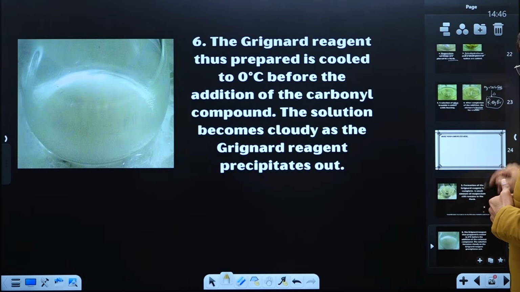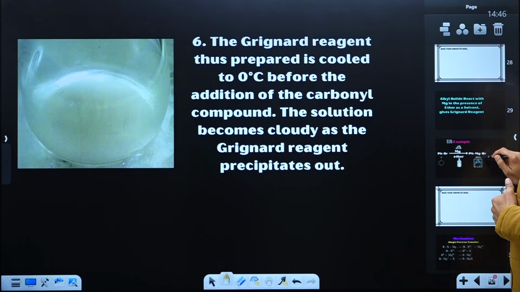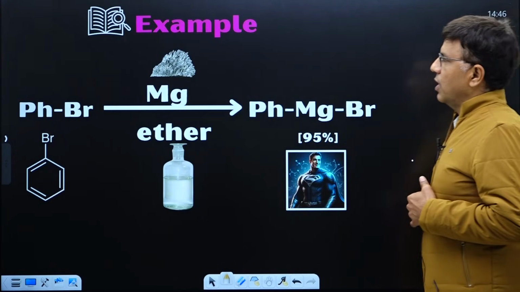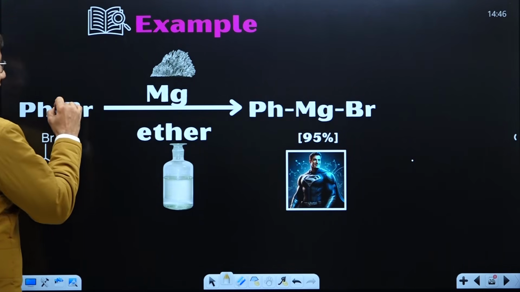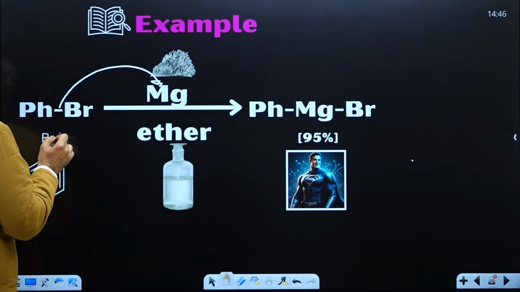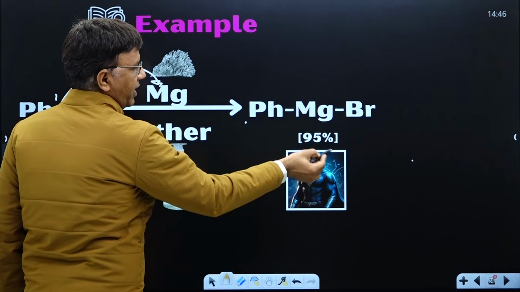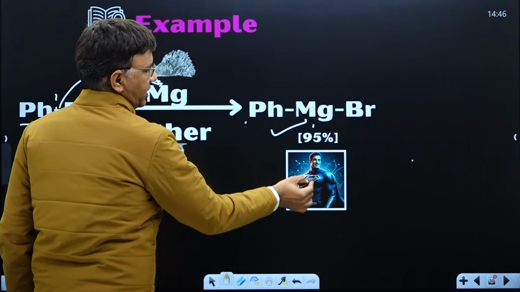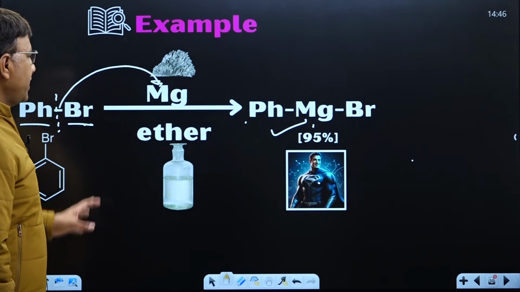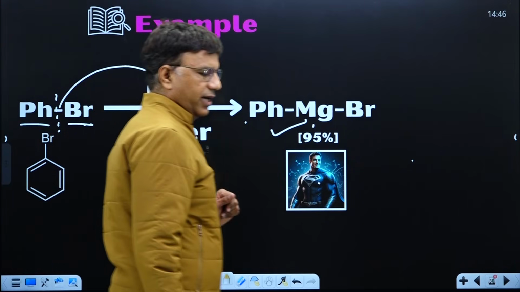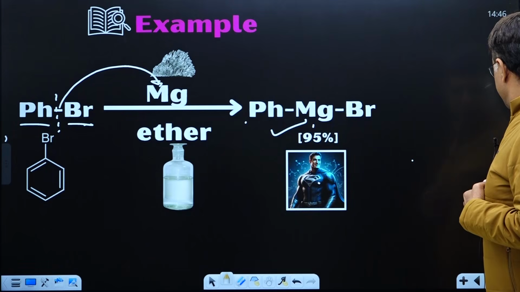This is a simple sum that is not very important. So let's start here. One more example: how to prepare Grignard. This is aryl bromide reacting with magnesium. In presence of magnesium, there is a formation of PhMgBr in 95% yield, and this gentleman, Superman, is our Grignard reagent. So write in your notes, halide reacts with magnesium in ether to give PhMgBr, Grignard.